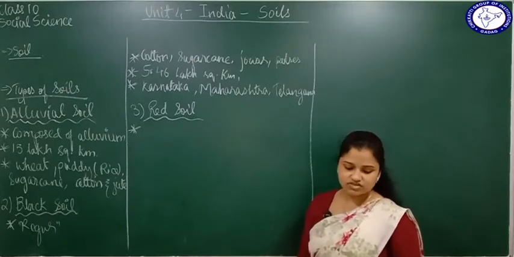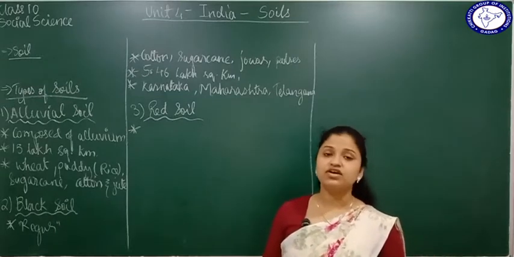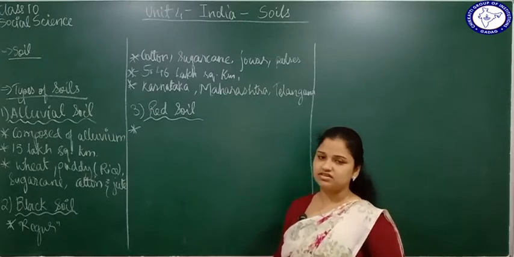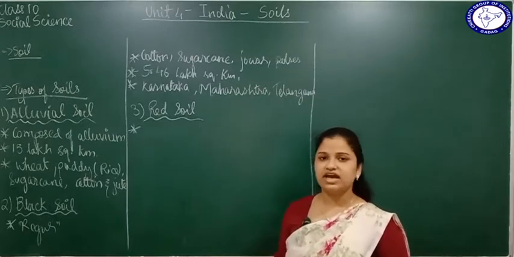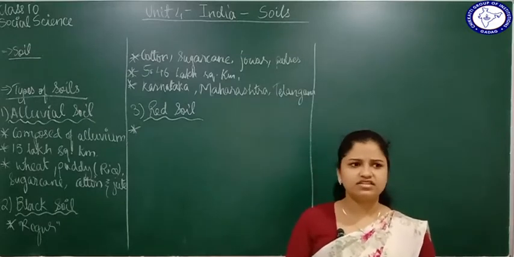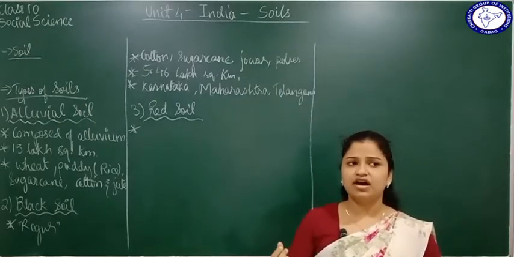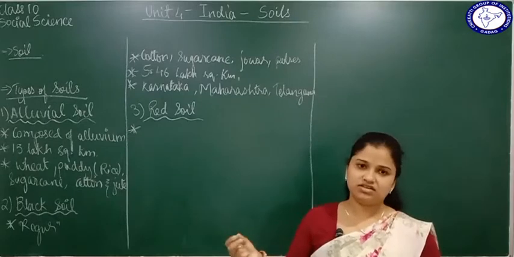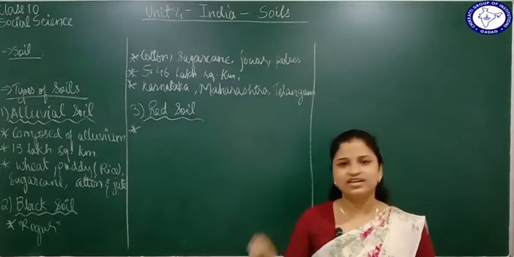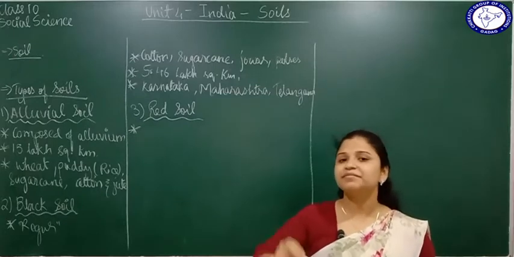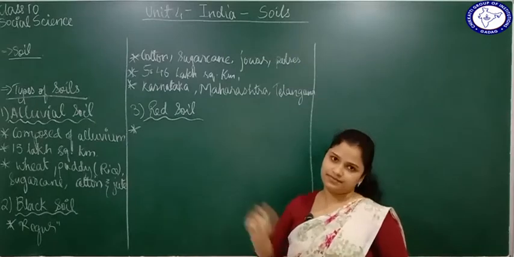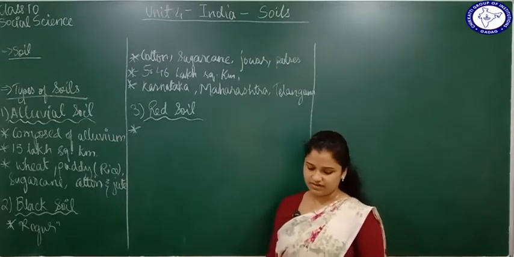The color of this soil is red because it has a lot of iron content. It is called red soil because it is red in color. And why is it red in color? Because it has a lot of iron content. Iron, you will say iron is black in color, right? But when iron rusts, the rust of the iron is dark brownish or red in color, right? So that red color of the rust of the iron makes the red soil red, because of the presence of iron.